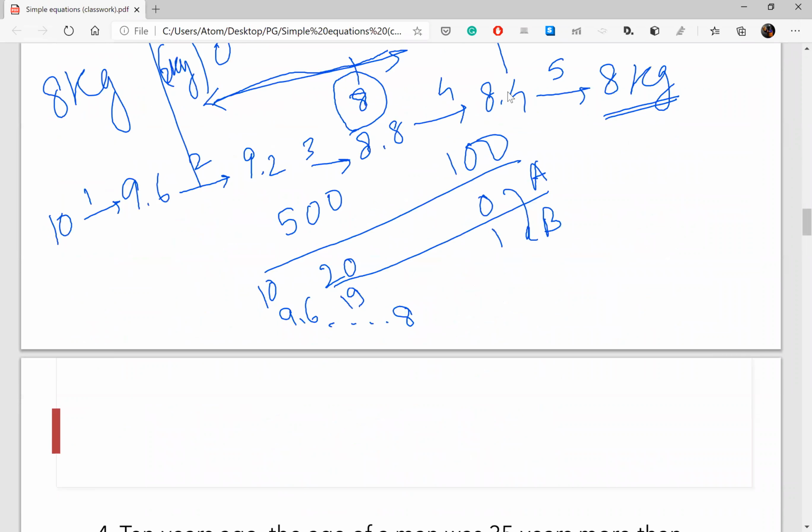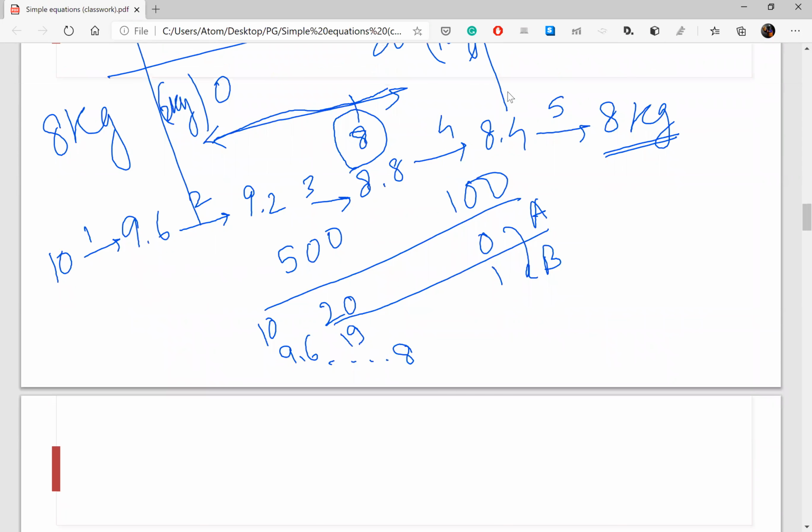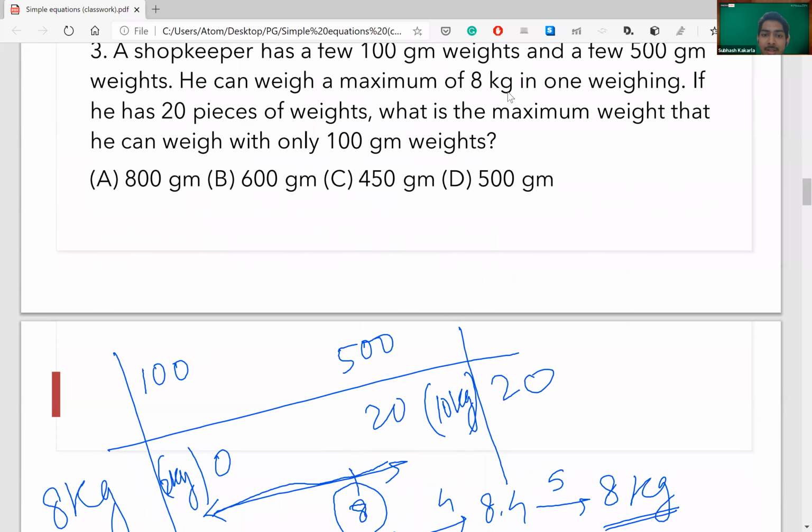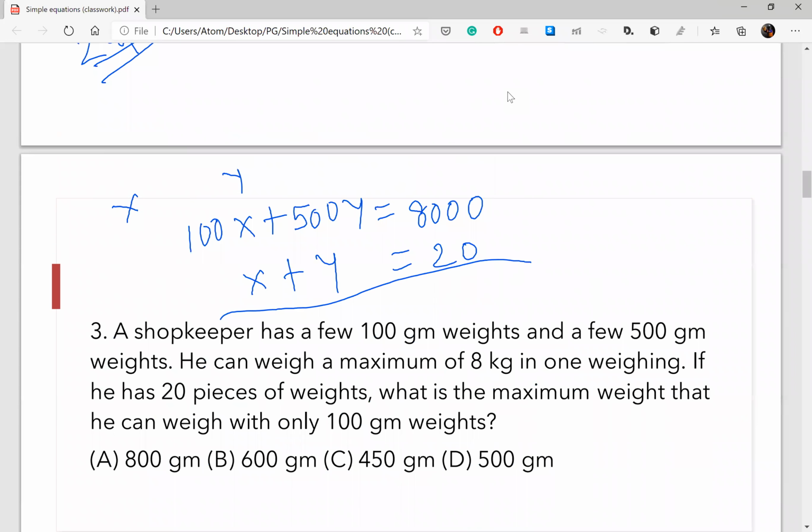Kesari, can't we use the substitution method? You can use any method to solve this one. What I tried was, with 500 grams, it will take 5 pieces. So the other 15 pieces would take 7,500 grams. So I eliminated C because 450 grams cannot be weighed with 100 grams. Yeah, you can use elimination in this. There's no problem. The only thing is elimination in this question would take much more time.